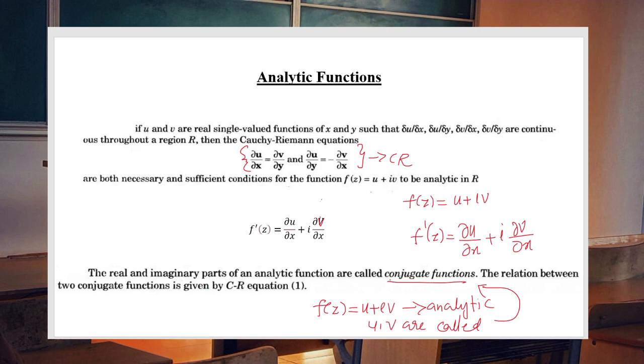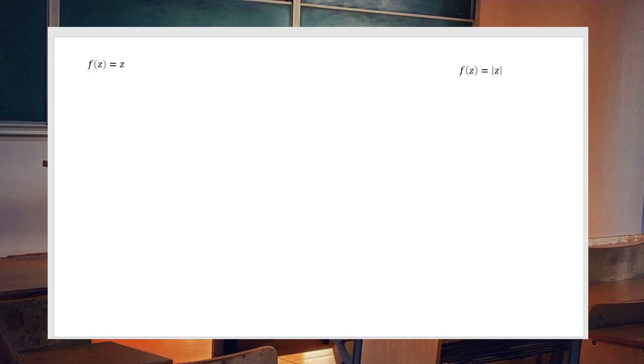Now let us consider some very important ideas. We are going to discuss whether the function f of z equal to z is analytic or not. First of all, let us write this function in f of z equal to u plus iv form. That's very important. So how can we do that?